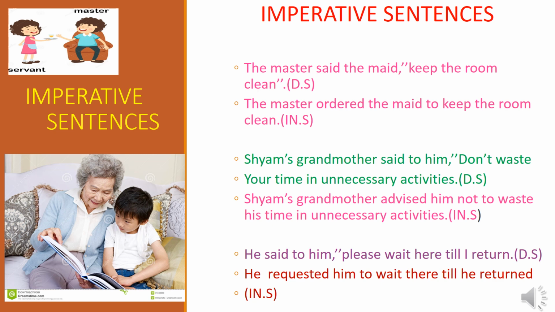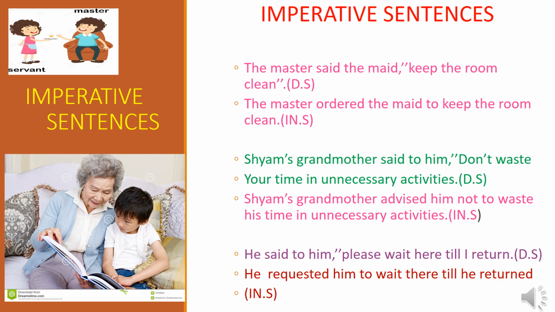See the first one. The master said to the maid, keep the room clean. Maid means servant. So what type of sentence is it? Ordered. The master, you have to write as it is. You have to remove the said, write ordered. The maid, as it is, you are going to write it. Remove the comma. Instead of comma, you have to use to. Keep the room clean, as it is, you are going to write it. The master ordered the maid to keep the room clean.